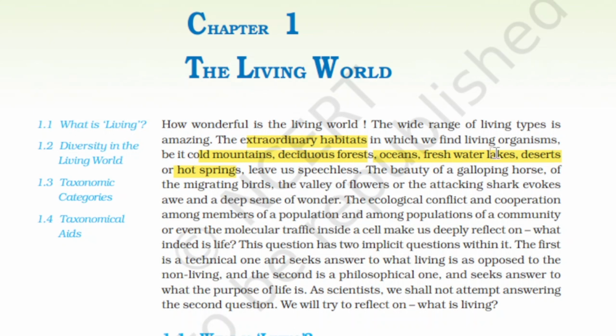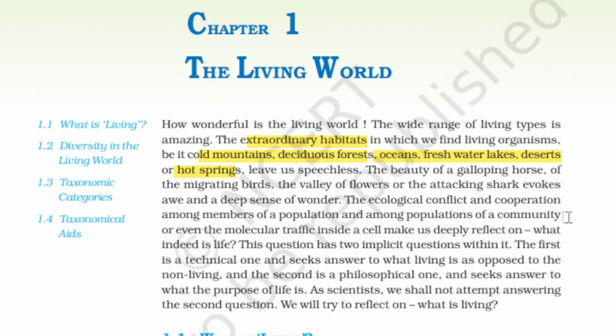All these things bring up the question, what is this life? So it makes you wonder how exactly the world is made up. The ecological conflict and cooperation among members of a population and among the populations of a community, or even the molecular traffic inside a cell, make us deeply reflect on what indeed is life. Ecological conflict means different types of animals are in touch. If you go to a forest, you find wild animals like the tiger, lion, bear, and still we are on the same earth.